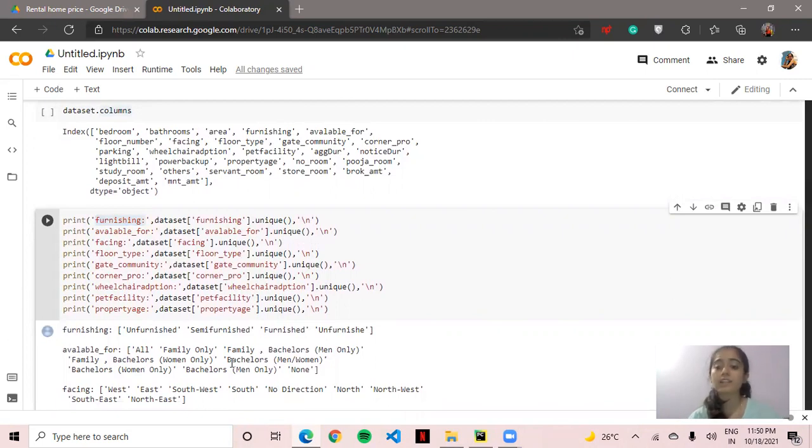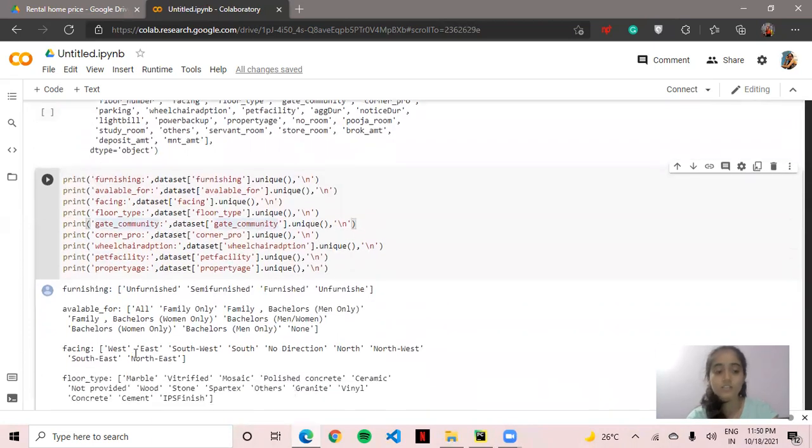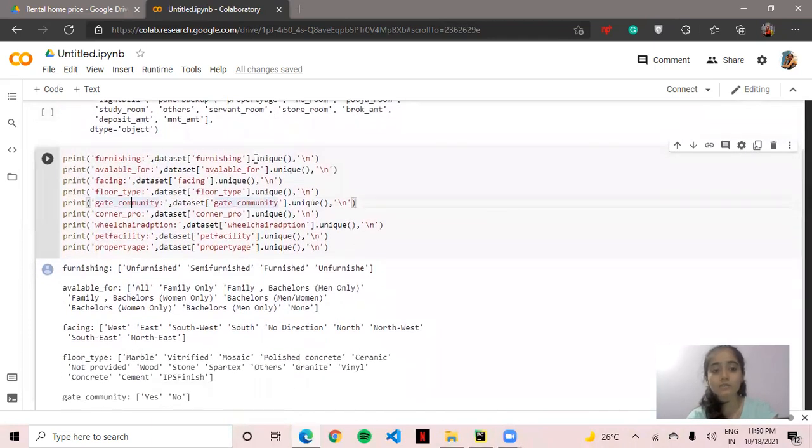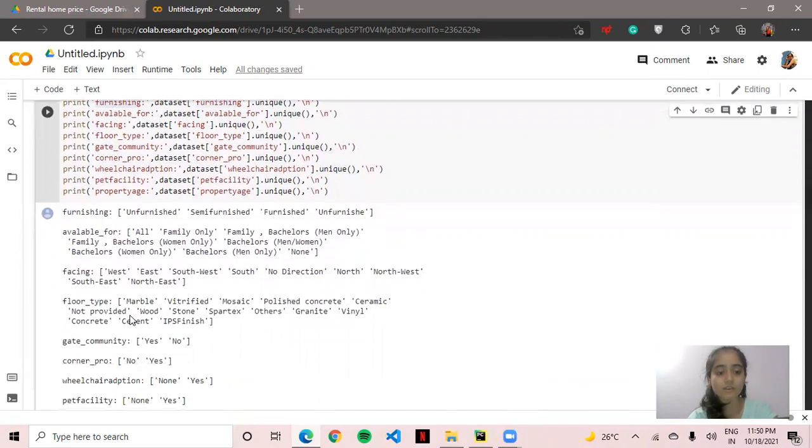We have to convert that character data into numerical values. So here we are seeing what kind of categories we are dealing with. For that, we have to find what unique characters we have in this specific column. So in furnishing, we have these four unique characters. In the same way, it is given for all the others.